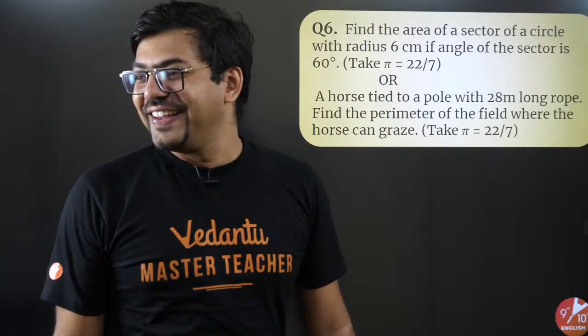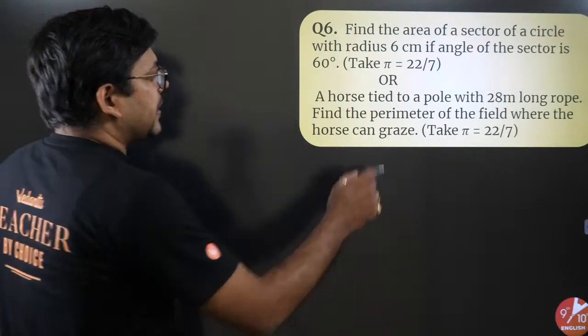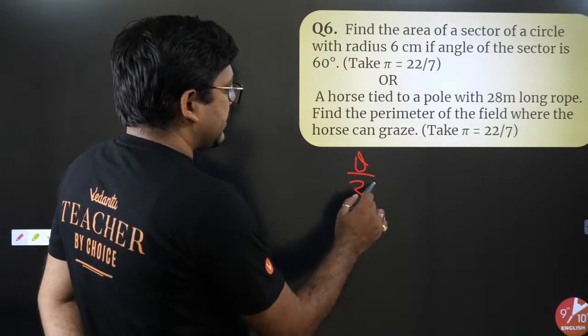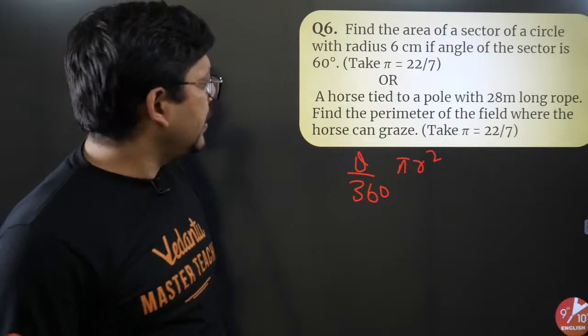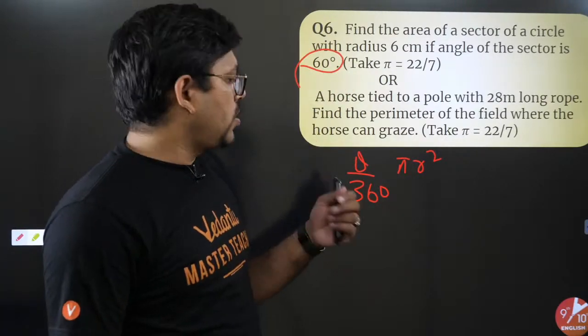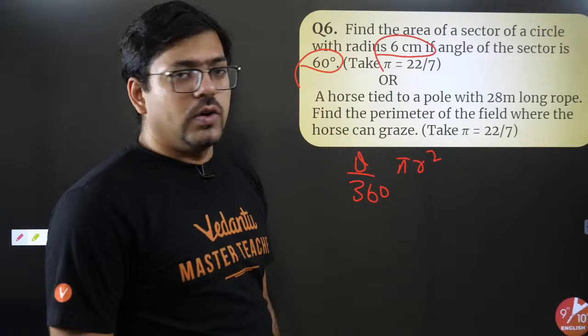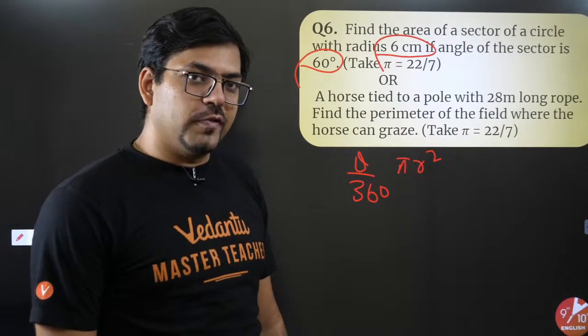So the area of a sector of a circle, I guess everyone knows this is theta by 360 into pi r square. I don't think I need to tell you. What's theta? Theta is given, 60. What's r? r is given, 6. Won't you be able to find it? I think you would be able to find it.